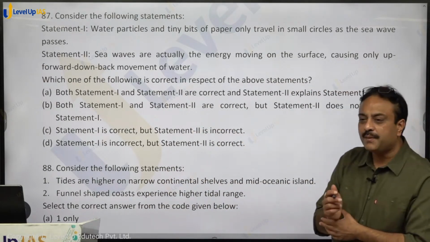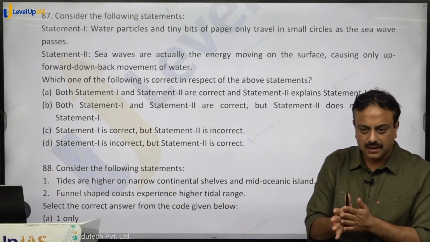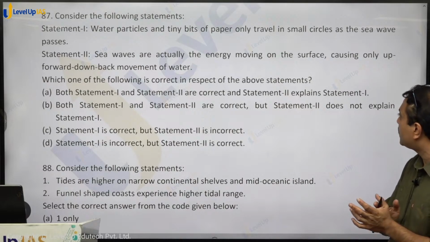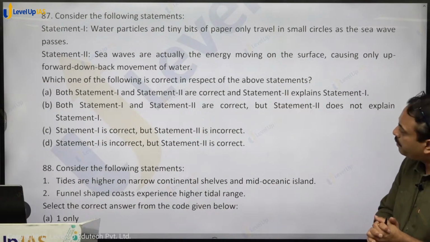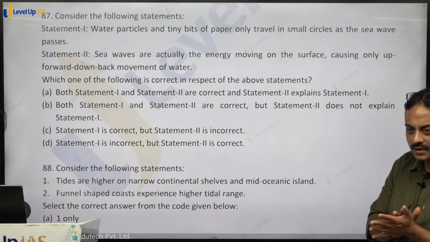Water particles and tiny bits of paper move only in small circles as the sea wave passes. Statement 2, sea waves are actually the energy moving on the surface, causing only up, forward, down and back movement of water.